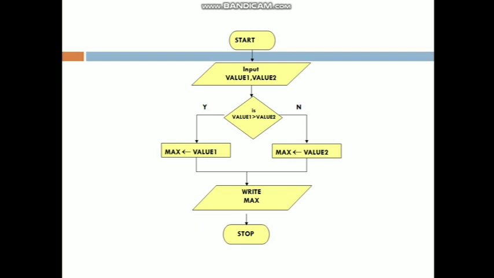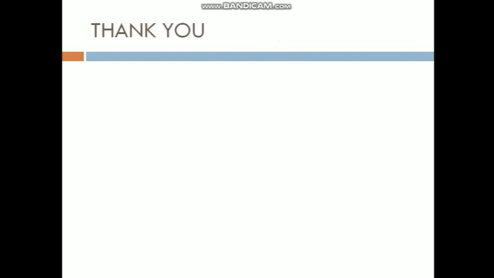If you reverse it, if you take value 1 as 20 and value 2 as 10, what will the condition be? 20 is greater than 10; the condition says yes. Then value 1 will be the max value, and that will be printed in the right parallelogram. At last we have a stop. So this is all about the example of the flowchart. In our coming classes, let us learn more and more examples with flowcharts and algorithms. Thank you.